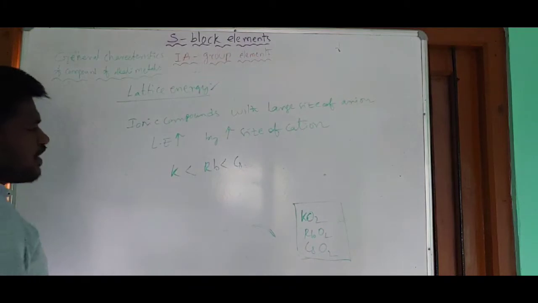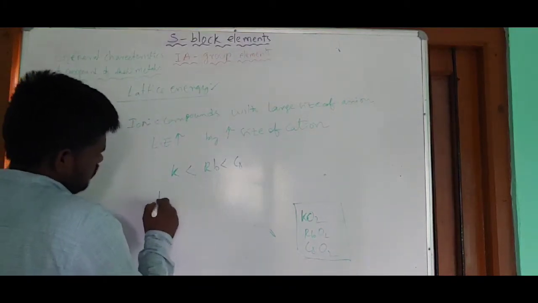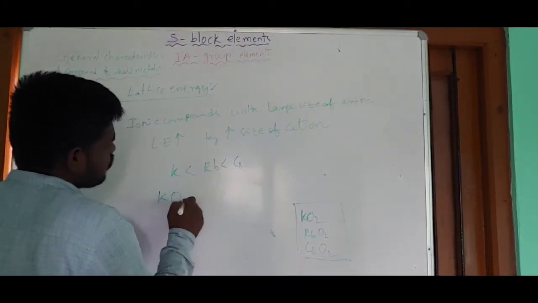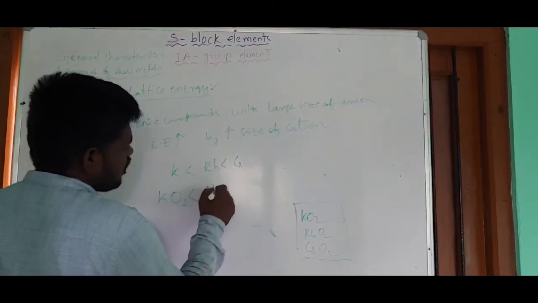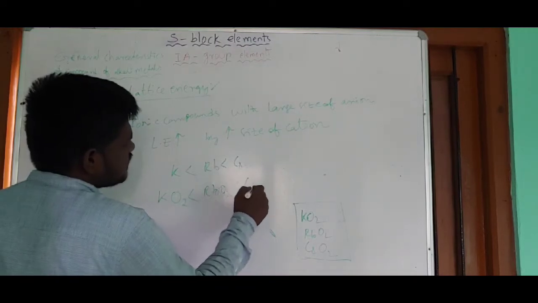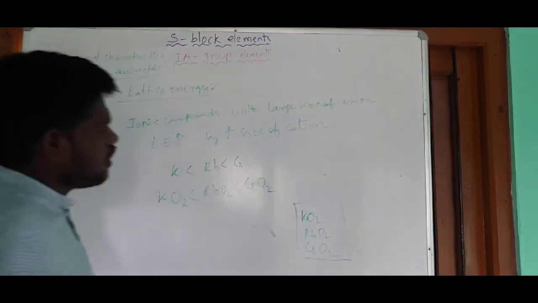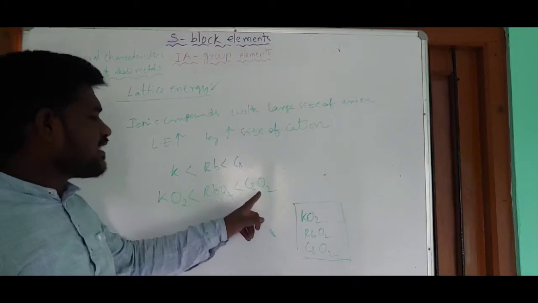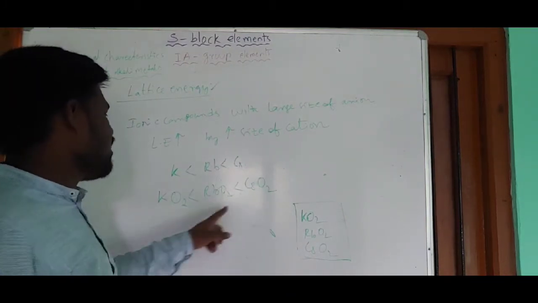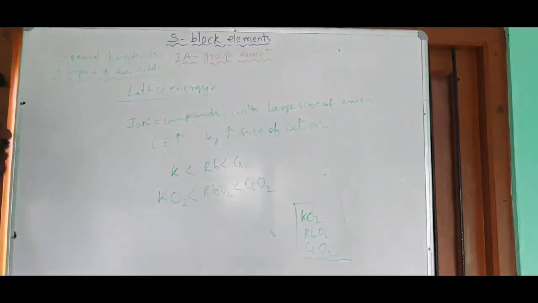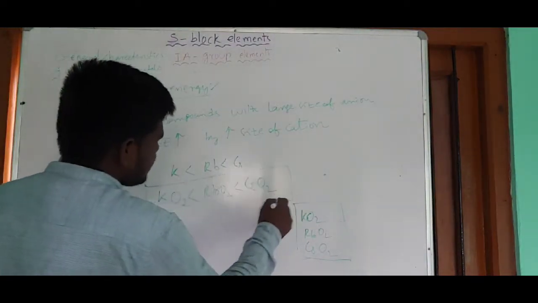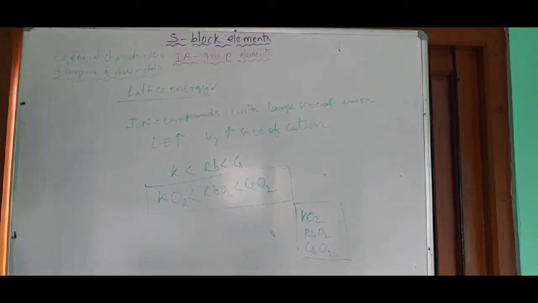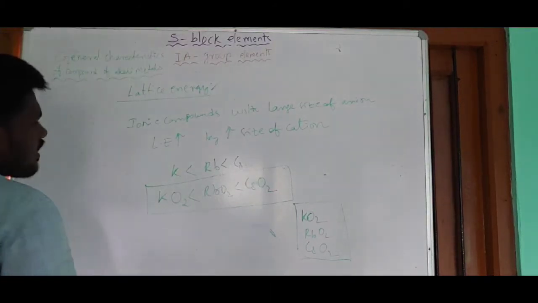So now we can write the stability order. KO2 is less stable than RbO2, and RbO2 is less stable than CsO2. CsO2 has more lattice energy compared with the remaining two superoxides. So due to the lattice energies, the stability order of the superoxides is like this. So guys, this is about the oxides of the alkali metals.